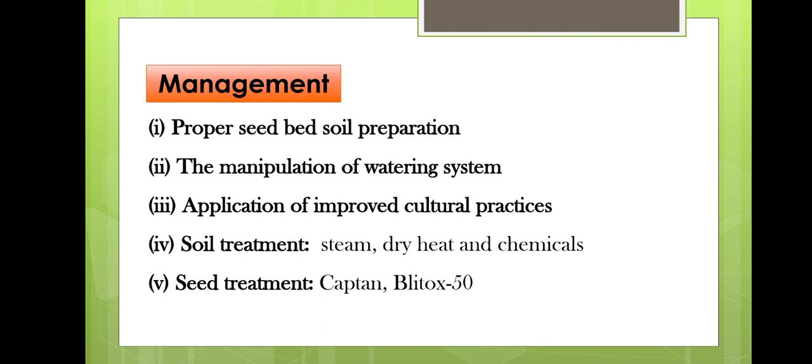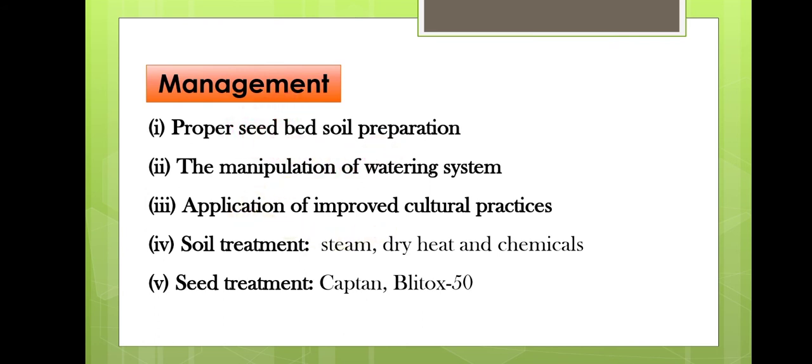Then the manure used in the seedbed should be well decomposed and the seedbed should be at a raised level to maintain the water drainage. If it is at a height, then the excess water will be removed. So this is all about the seed bed preparation.